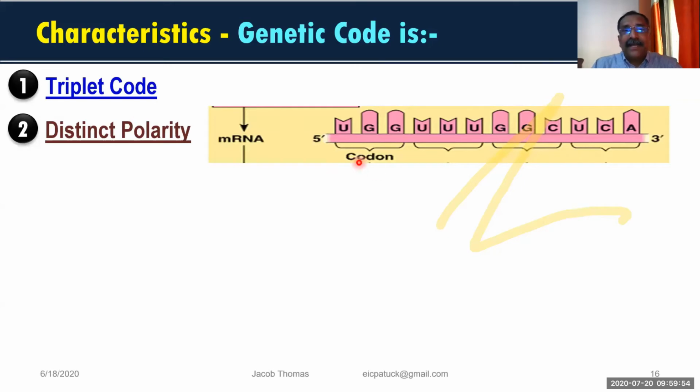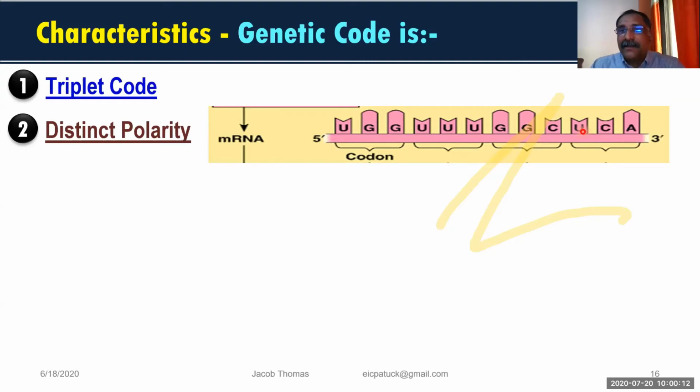Just imagine that if I read this in 3' to 5' direction, this codon will change. This is UCA. This is the way we are reading. But if you read it in reverse, it becomes ACU. The meaning will be different.